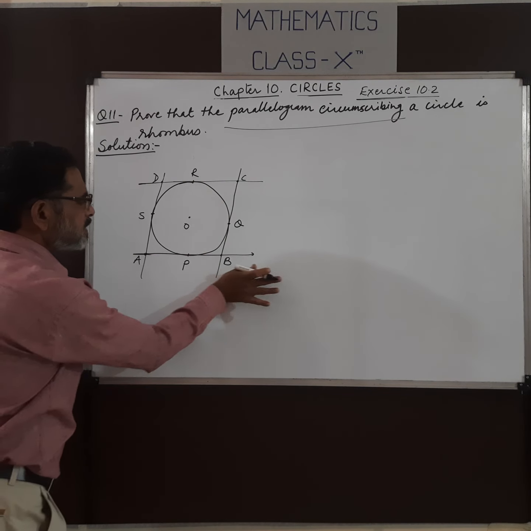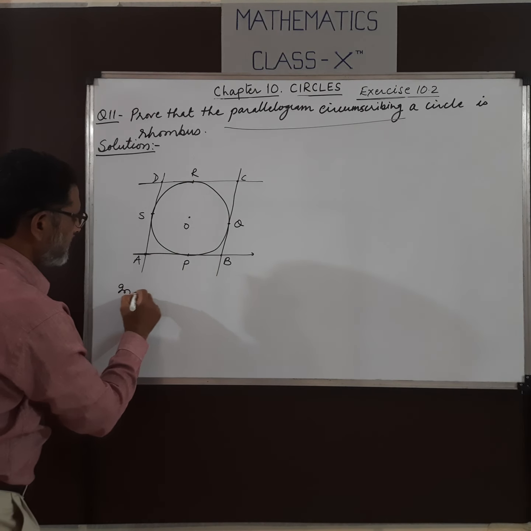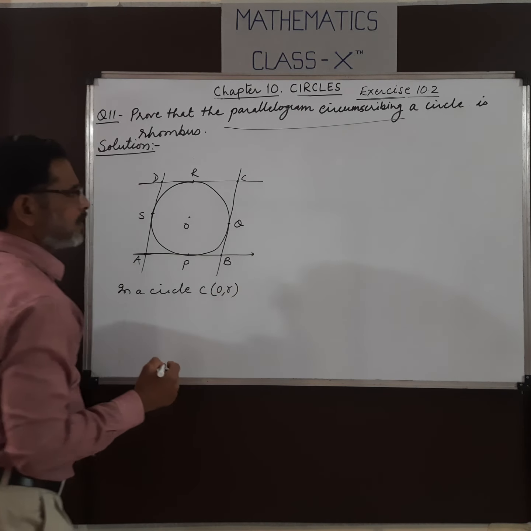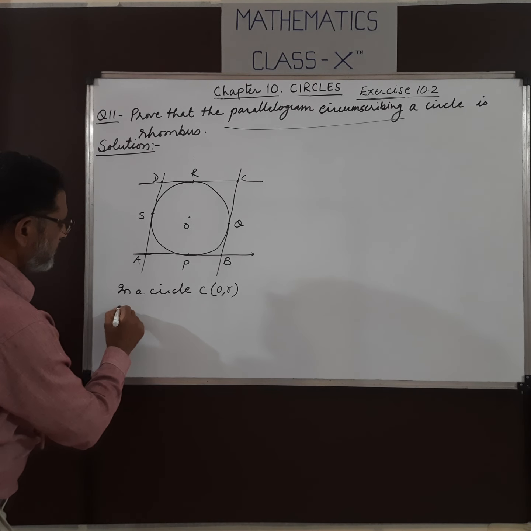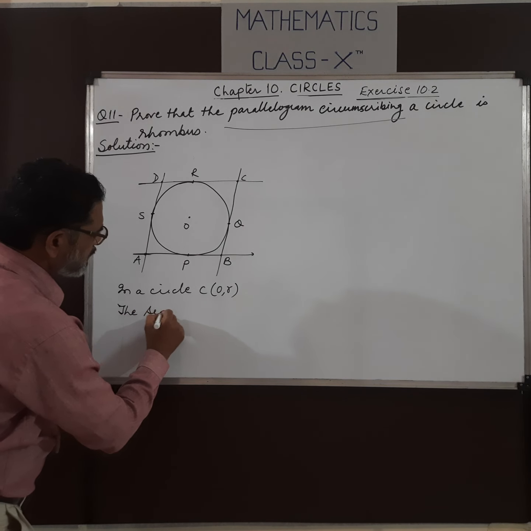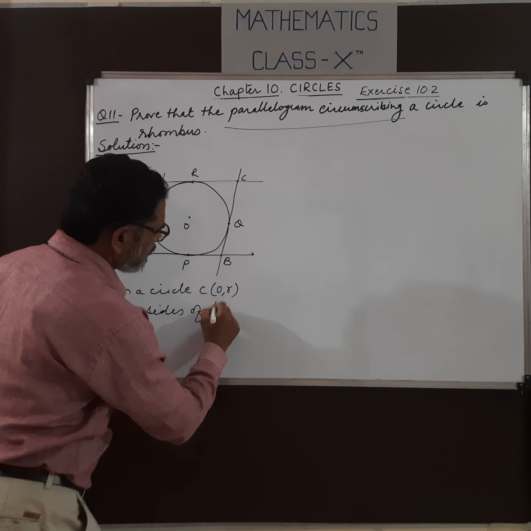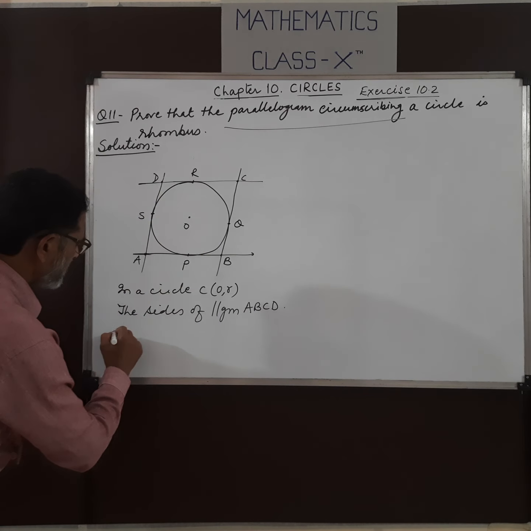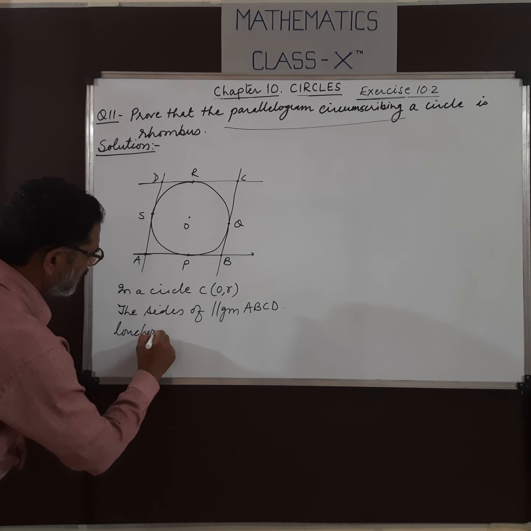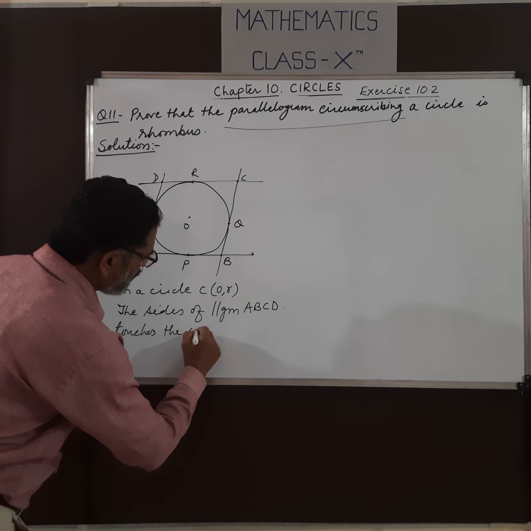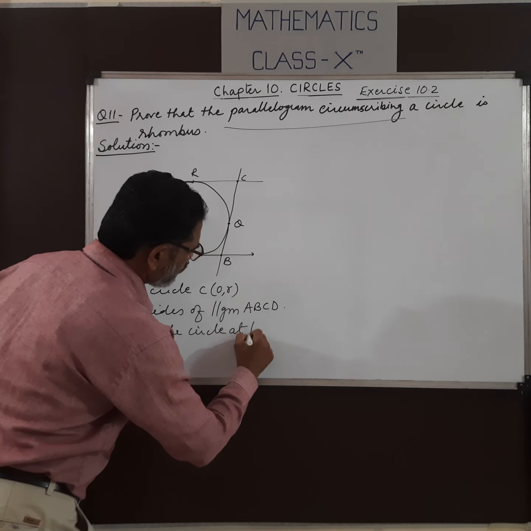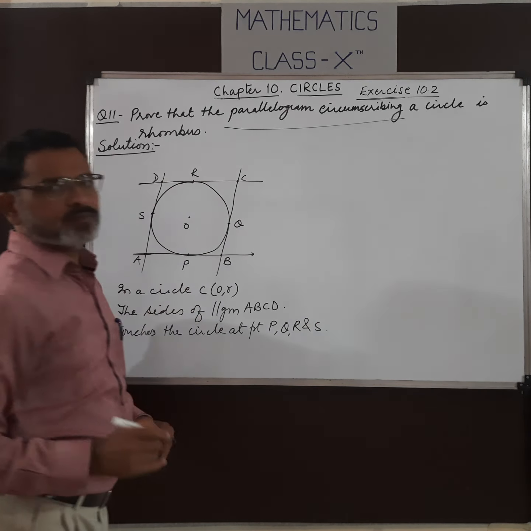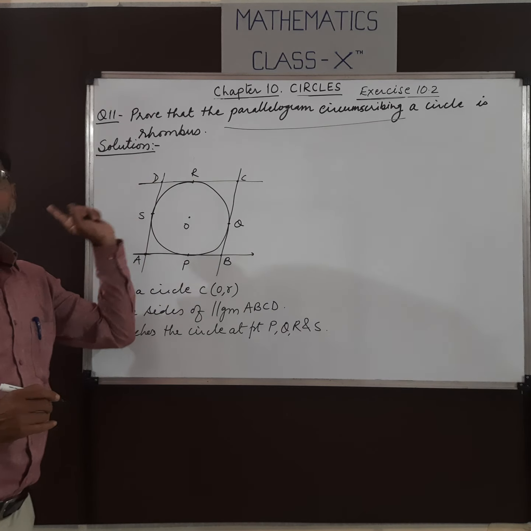So here we write: in a circle with center O, the sides of parallelogram ABCD touch the circle at points P, Q, R and S. These are the points of contact.